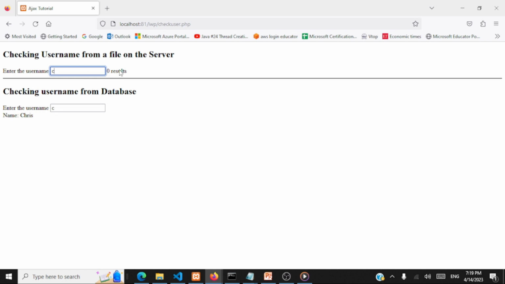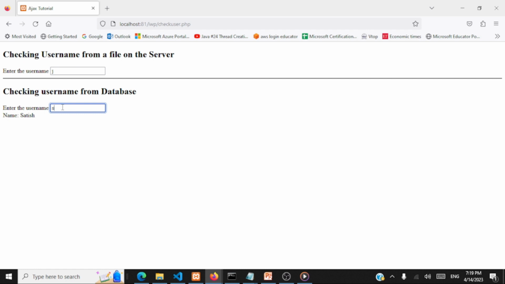When you're getting 0 results, a response is coming back from the server, but this page is not refreshed or reloaded. Both these requests happen independently using an object of type XMLHttpRequest. Once I press J, there's a request going to the server and a response coming back. And if I press another key here, you see a request going to the server and a response coming back. But these two sections are not impacted by these requests and responses. So you can have multiple sections in a web page and do multiple things without impacting the other sections. That's all AJAX is about.